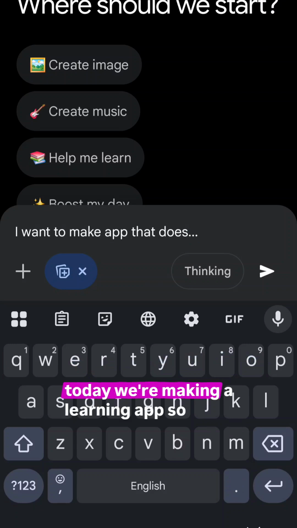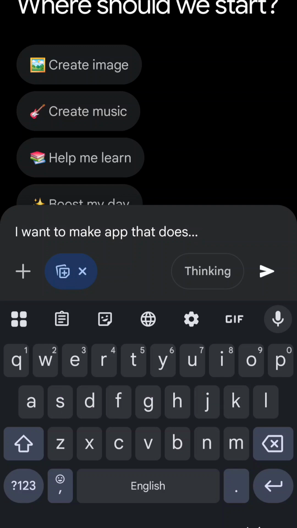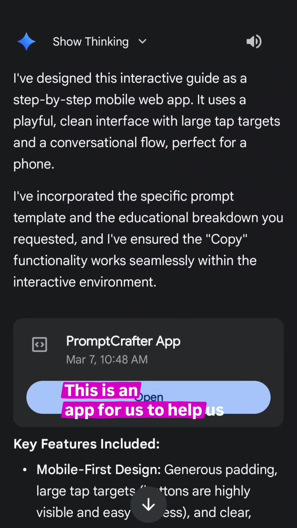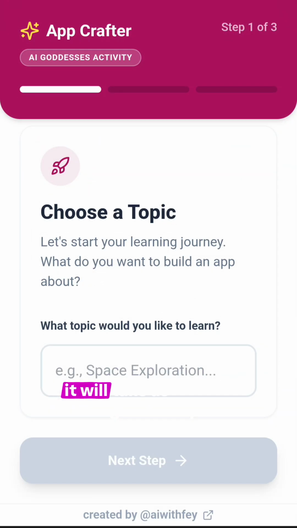Now today we're making a learning app, so I made a little structure for us, a prompt template to follow, and I made a special surprise for you. An app to help us create our prompt. So this is our prompt builder, and it will take us through the steps in our project, and it will give you the prompt ready to copy.